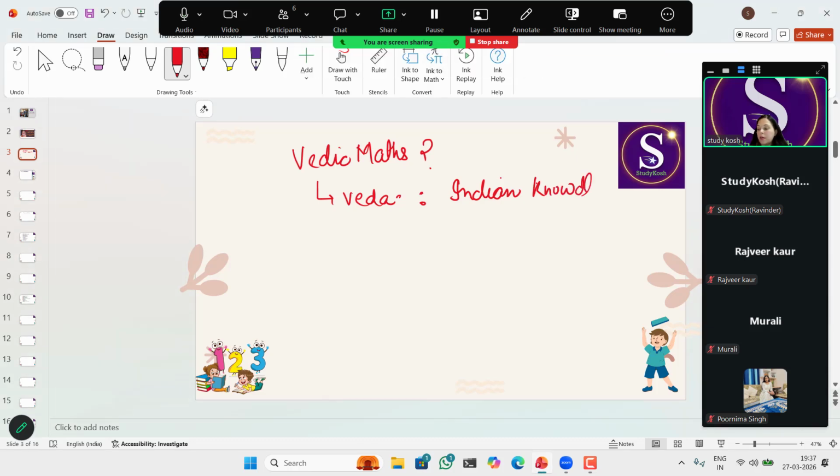So it focuses mainly on mental calculation and promotes flexibility instead of rigid steps. So we have some flexibility in Vedic maths.